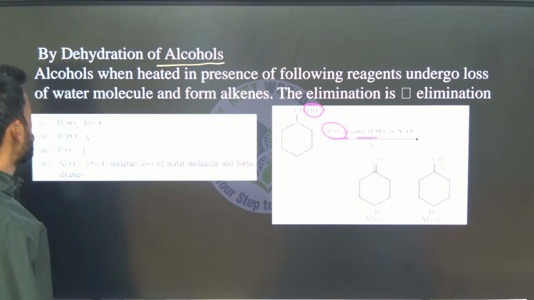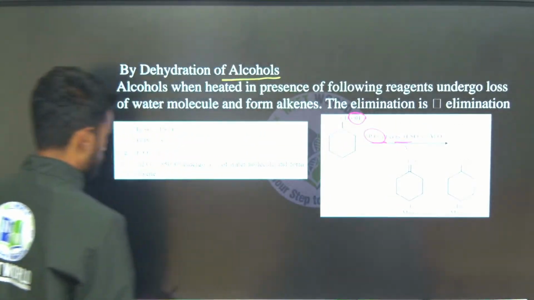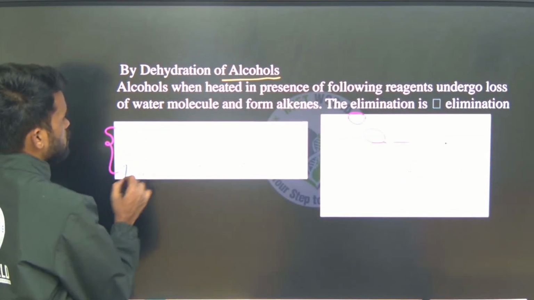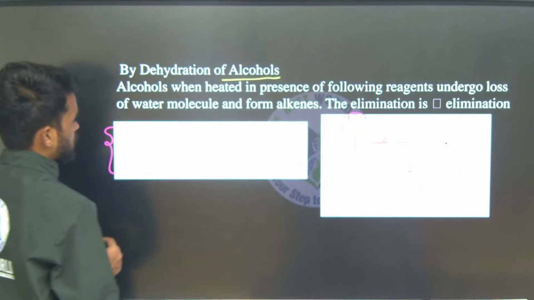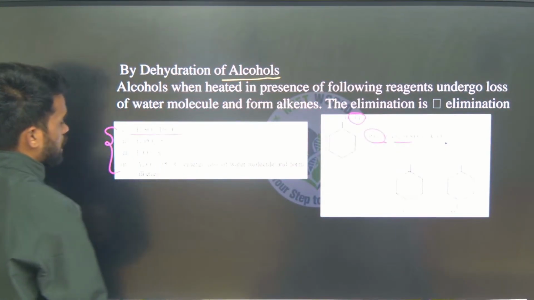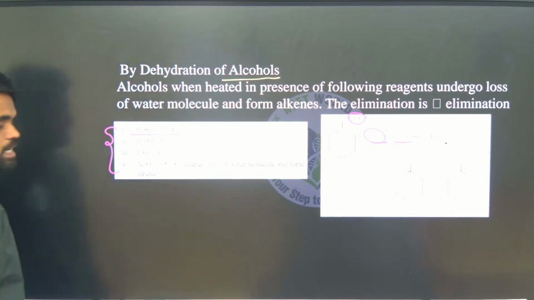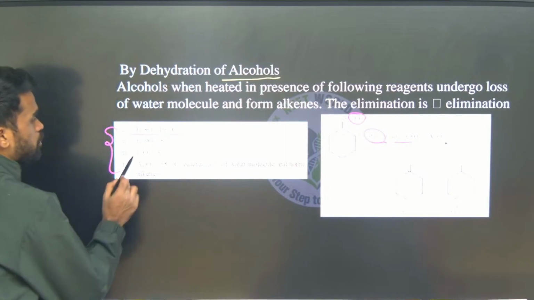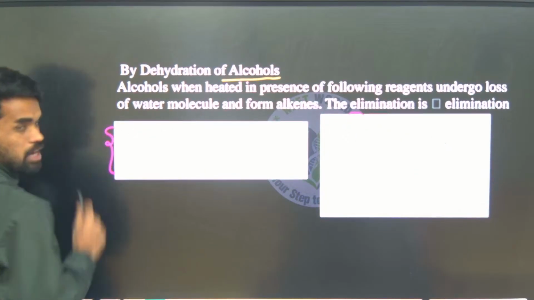Now, how can you get this product? Just look at the mechanism. This is also an elimination reaction only. These are the suitable reagents preferred here: sulfuric acid at 160 degrees Celsius, orthophosphoric acid, or P2O5 which is a dehydrating agent, or Al2O3 which is a dehydrating agent. Al2O3 at 350 degrees Celsius, P2O5 under heating condition, to be used along with these.